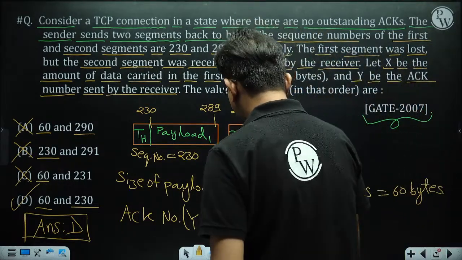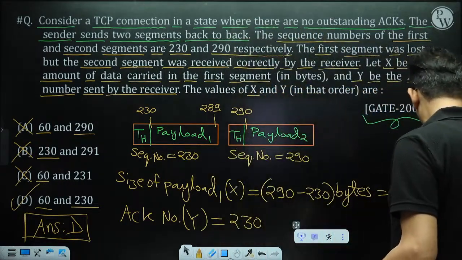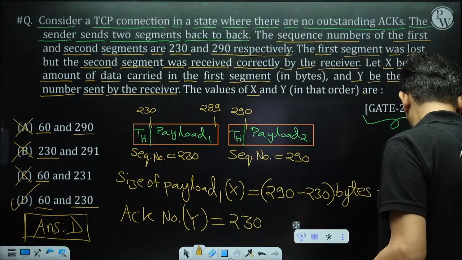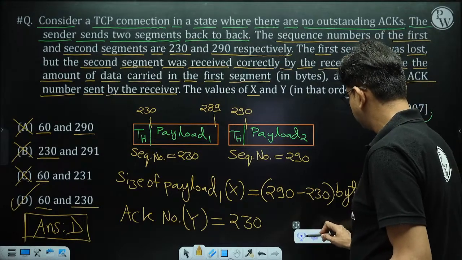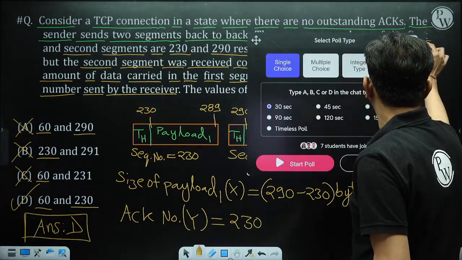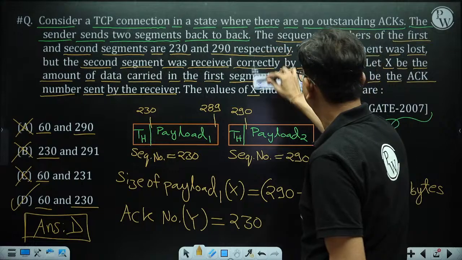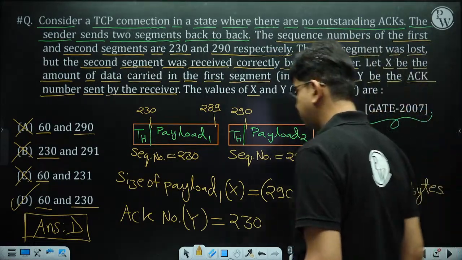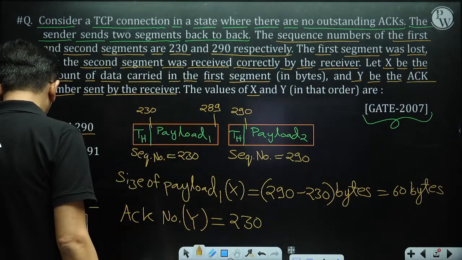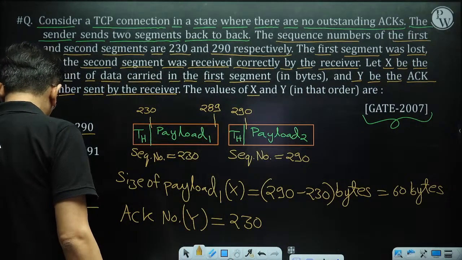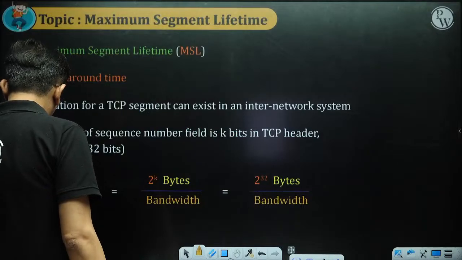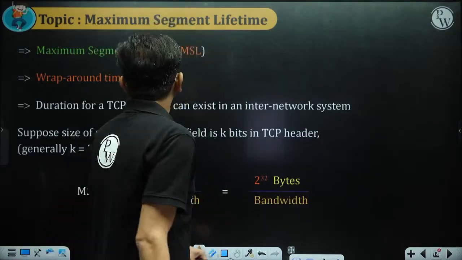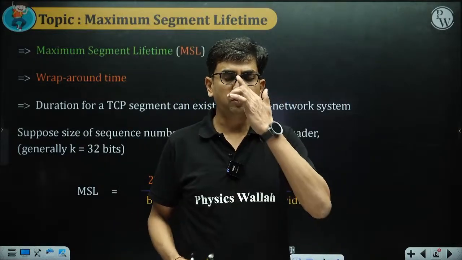What happened? Why is this not working? Okay, so we are moving to the next part of the question.